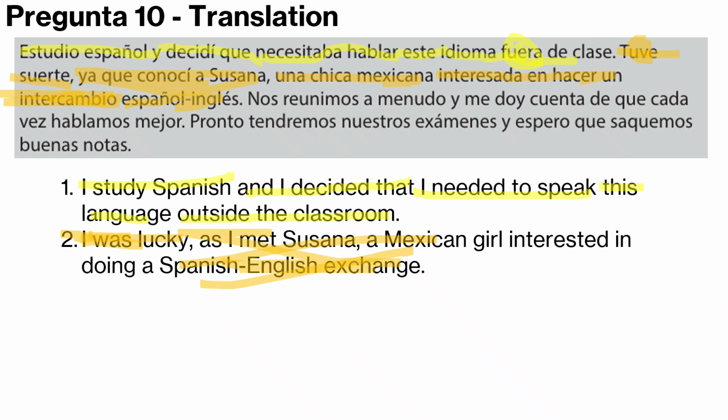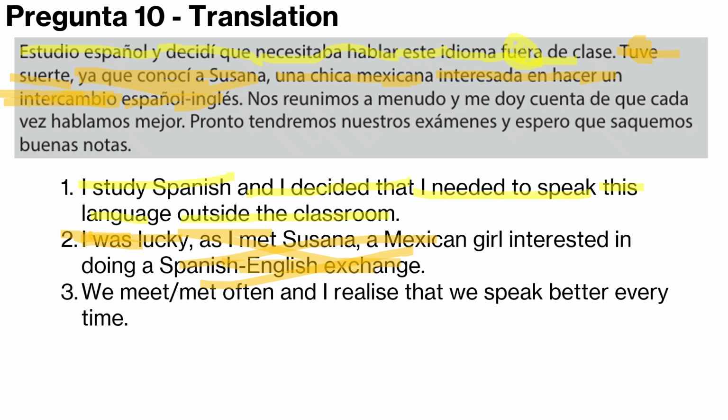And the next sentence. So go down, let's do red now. Nos reunimos, so we meet or we met often. Doesn't matter which tense you do it in there according to the mark scheme. So we meet often. A menudo is often there.